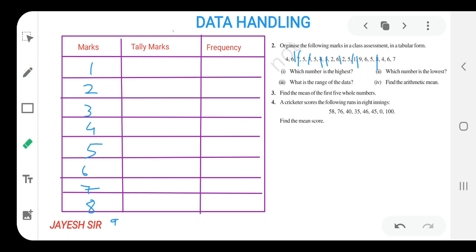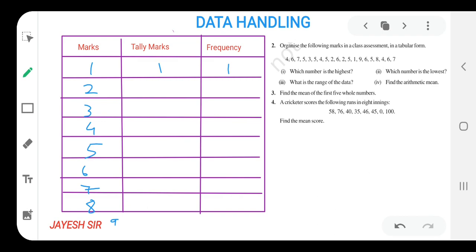Now afterwards what we are going to do, we need to count how many times 1 is the mark scored by the students. How many students scored 1 mark? I think only one student has scored 1 mark over here, you can see. So I am writing in the table 1 tally mark, 1 frequency. Yes, in tally marks we are representing it just by a straight line. So 1 mark was scored by only 1 student.